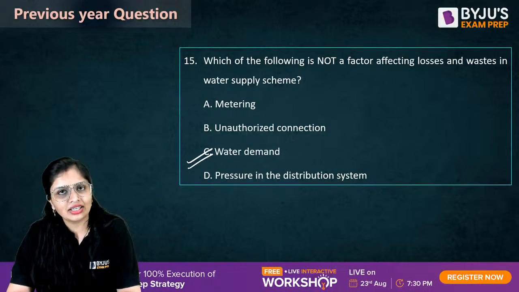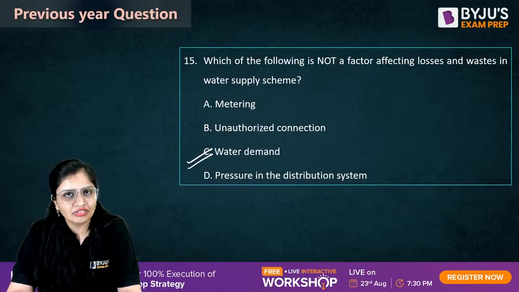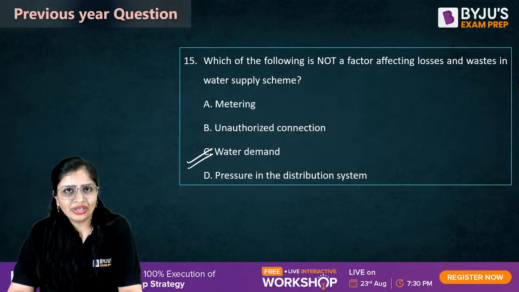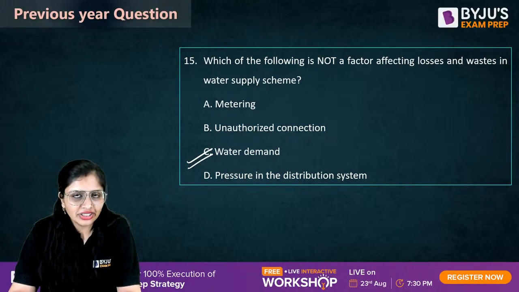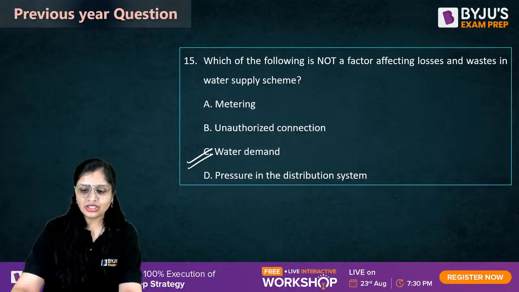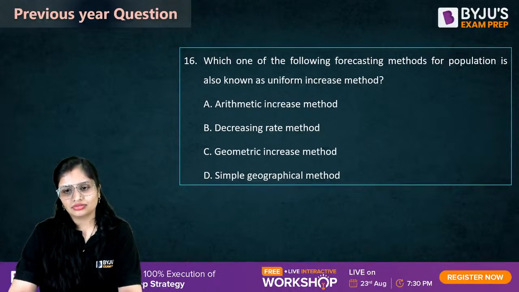Water demand is that, like if I need 150 liters per day. So how is it related to losses? Nothing is to be done with the losses. Got it? Now the sixth one.